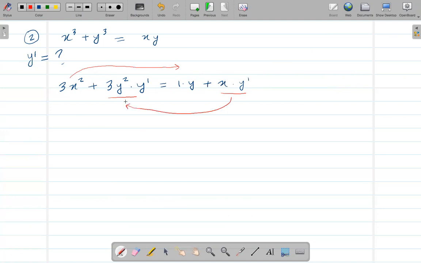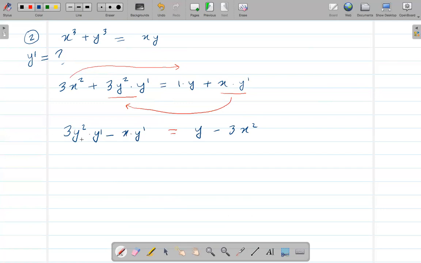When I move this to the other side, it will be y minus 3x squared. And when I bring this to this side, it will be 3y squared times y prime. So this will be minus x times y prime, right?